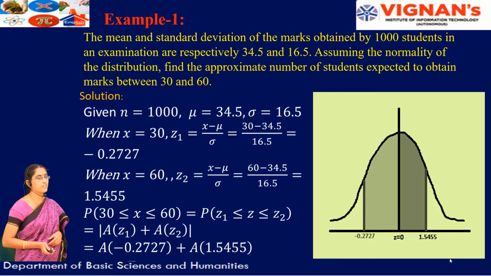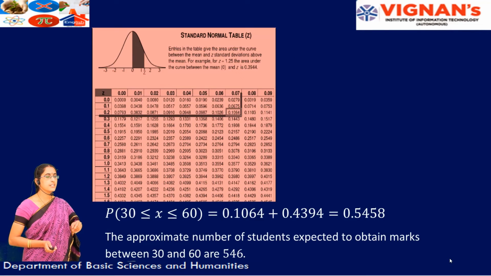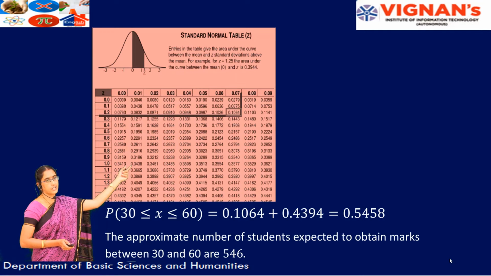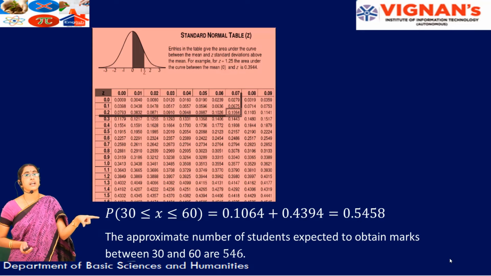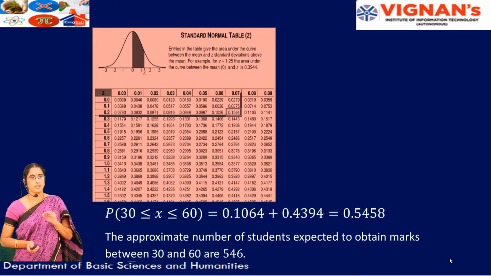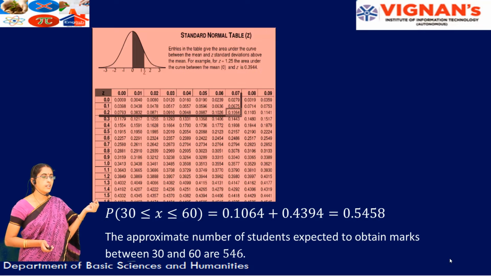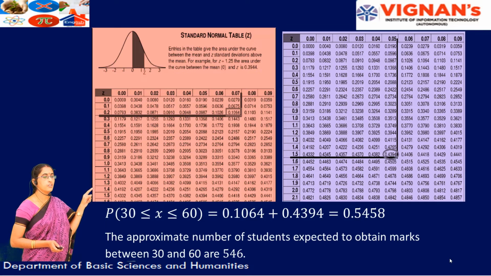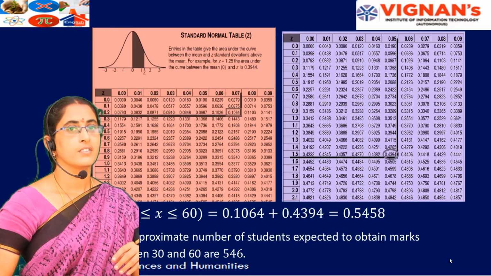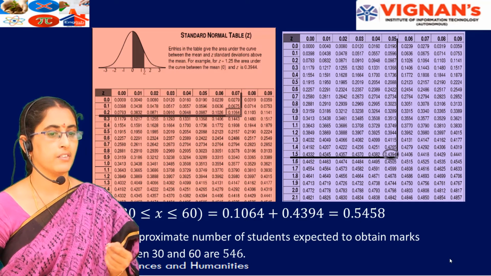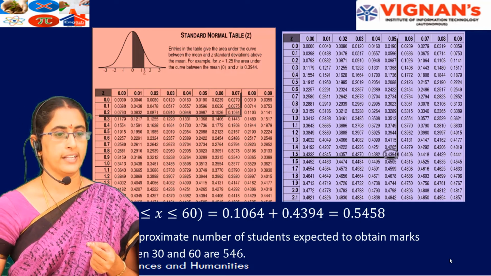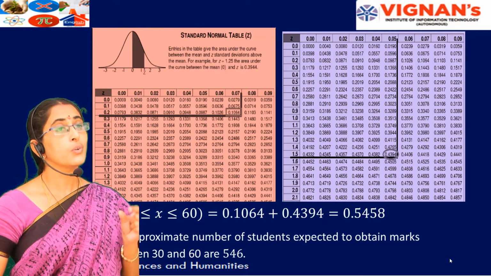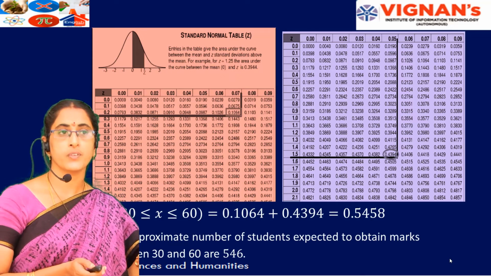If you move on to the table values, for 0.2727, we take 0.2 under 0.07, because these standard normal tables are defined for only 2 digits after the decimal. So it is 0.1064. Similarly, you consider the tabular value for 1.55. If you see 1.55, the tabular value is 0.4394. We have to add these two values, so it is 0.5458. It is the probability of the students between 30 and 60.